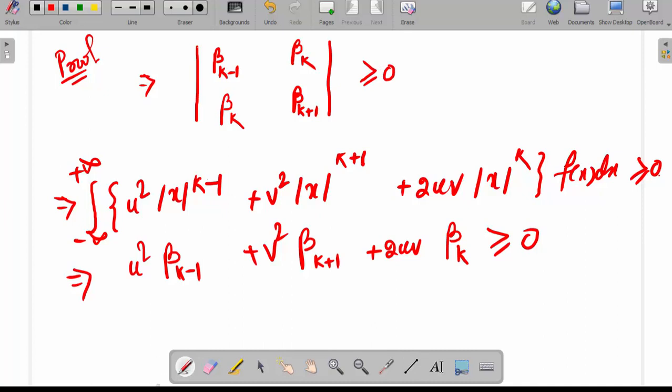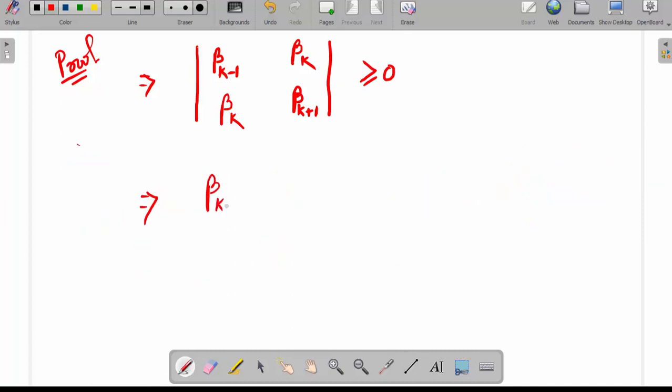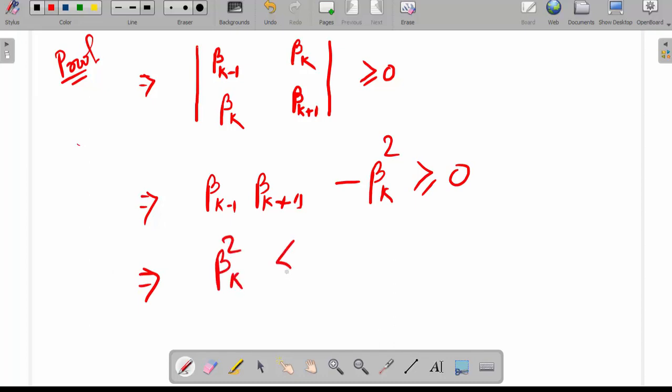So that implies beta k minus 1 beta k plus 1 minus beta k square is greater than or equal to 0. That means beta k square is less than or equal to beta k minus 1 into beta k plus 1. Hence the theorem is established.